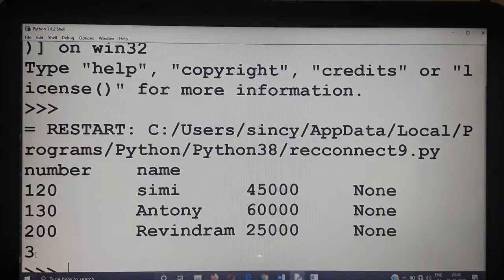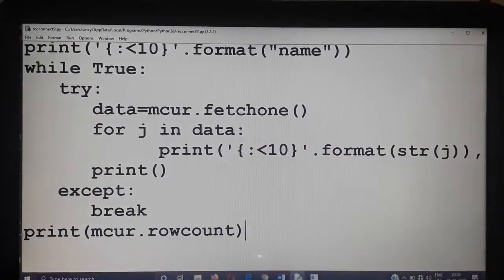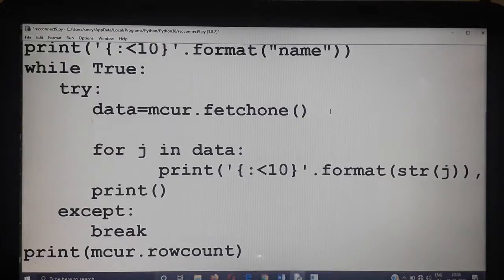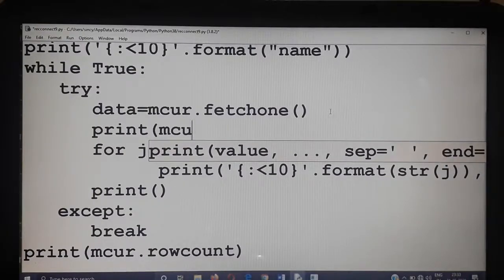See, the total number of records is 3. Actually, it is not counting the total number of records. Each time, wherever the cursor is, that particular record number will be displayed. I will show you here. Instead of displaying over there, after the first fetchone, I am going to use here print mcur dot rowcount.